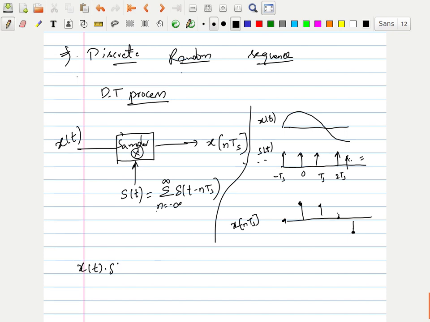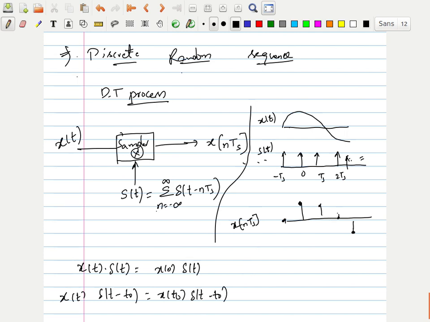X of t into del of t, what is the answer? It's x of 0 into del of t. Then x of 0 is the amplitude, no? The area of an impulse should be 1. This is the property we saw in signals and systems: x of t into del of t minus t naught gives x of t naught into del of t minus t naught.